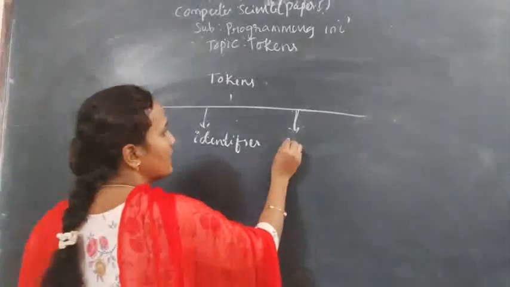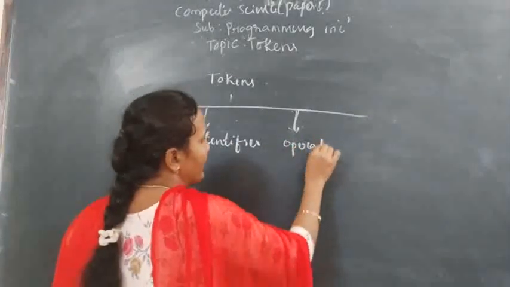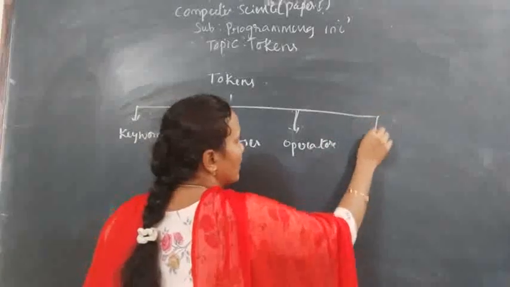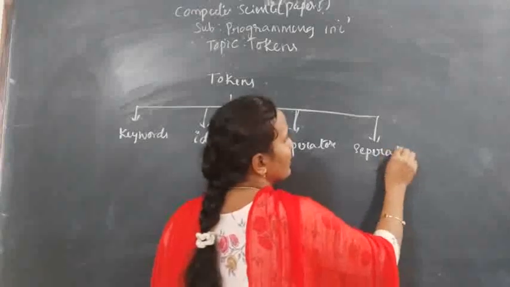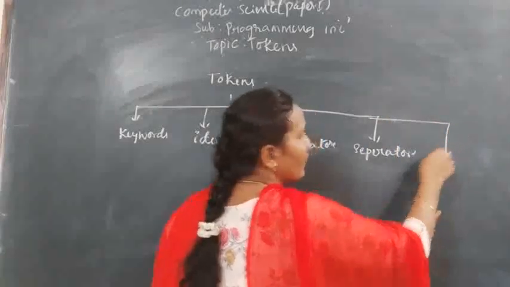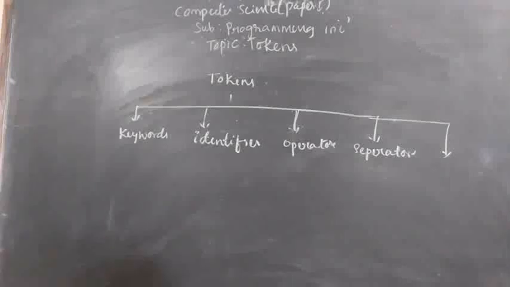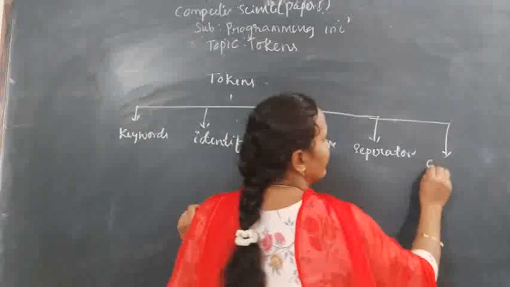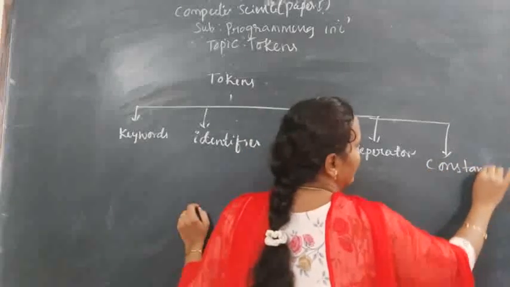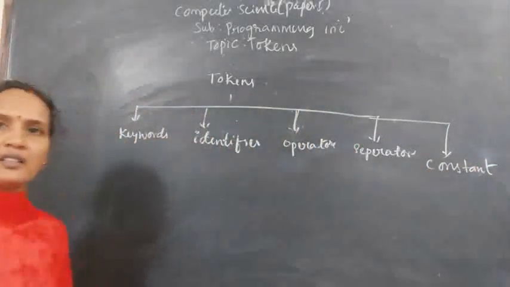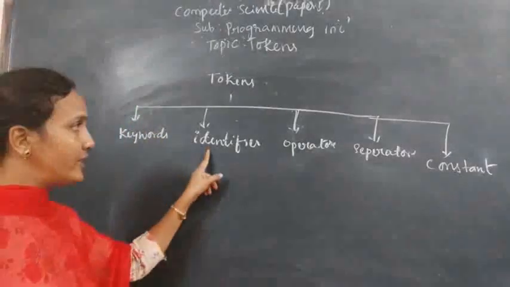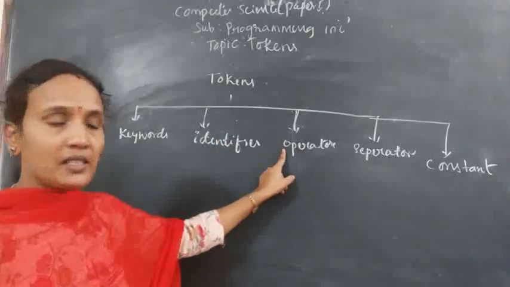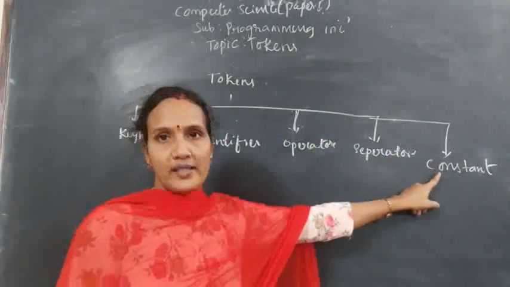Keywords, identifiers, operators, separators, and constants. These are the tokens in C programming. Keywords, identifiers, operators, separators, constants.